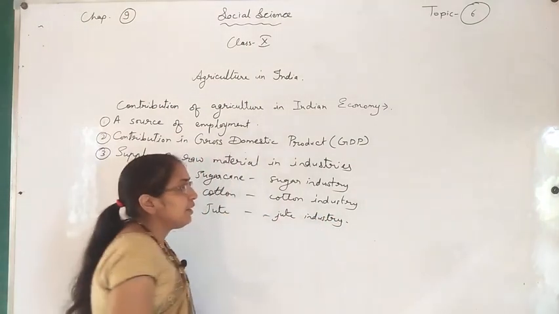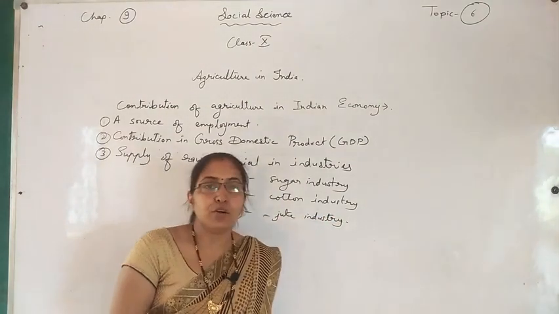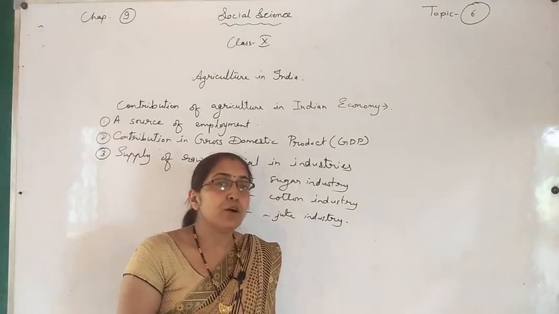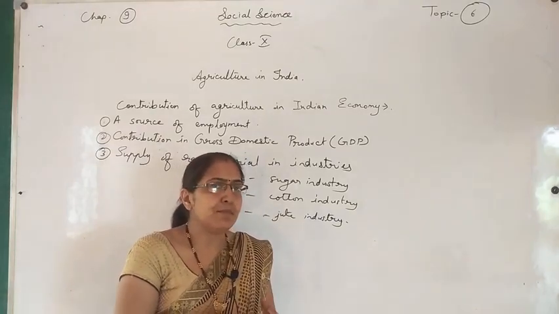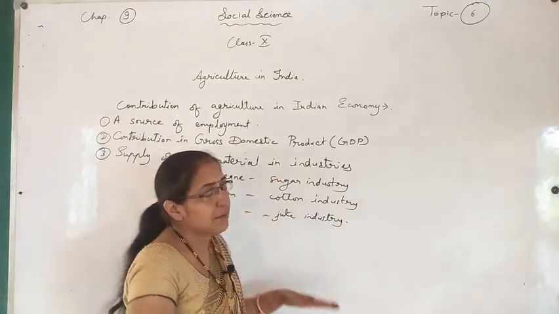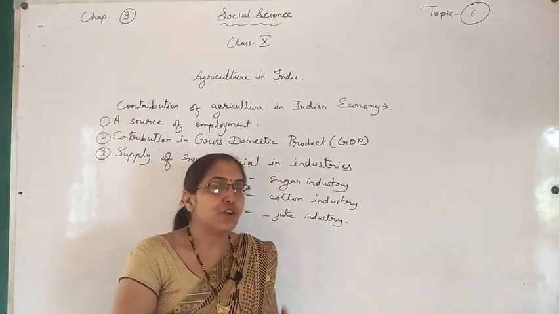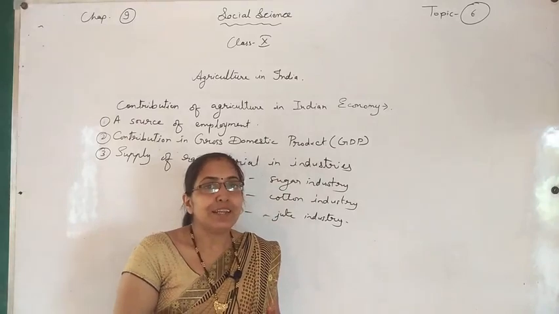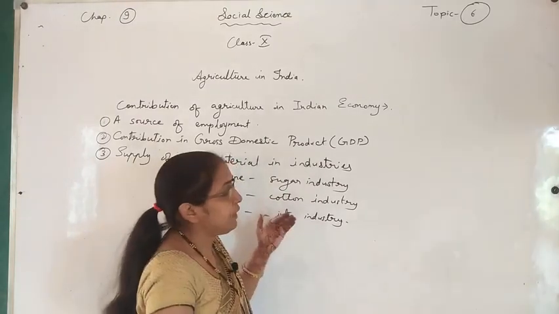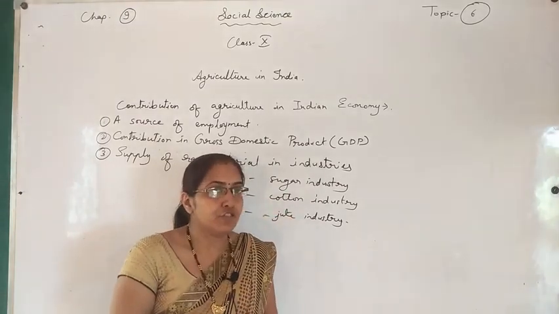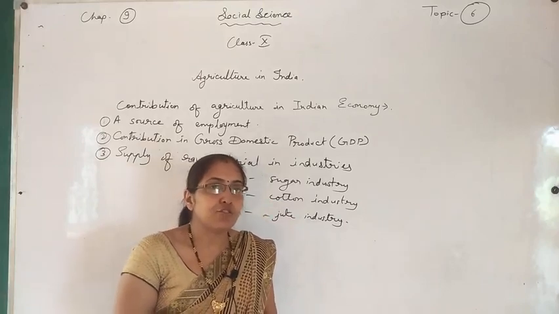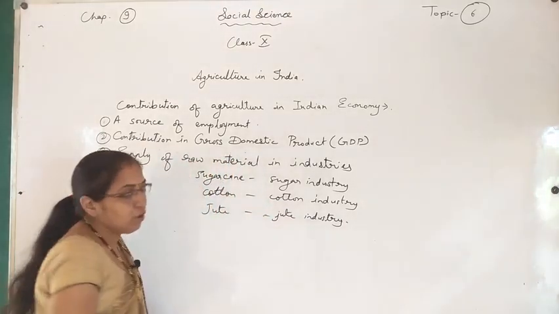Many industries of this type are dependent upon agriculture for raw material. When they need raw material, they have to depend upon agriculture. So it has a large contribution in supplying raw material.